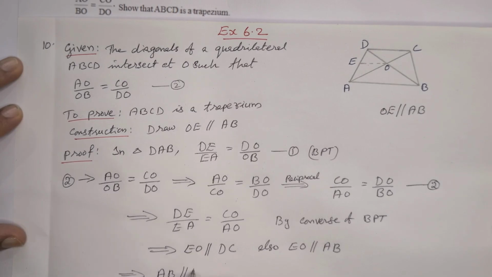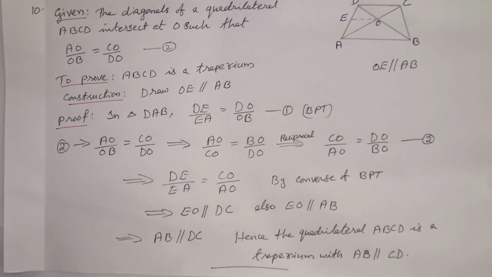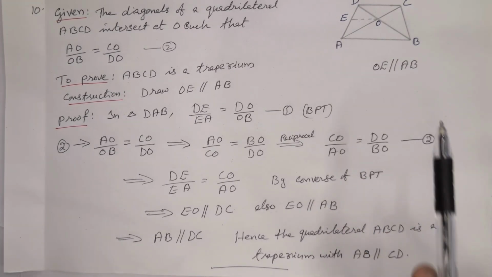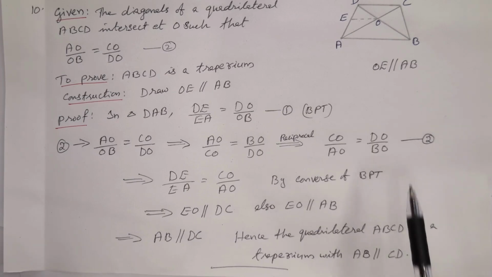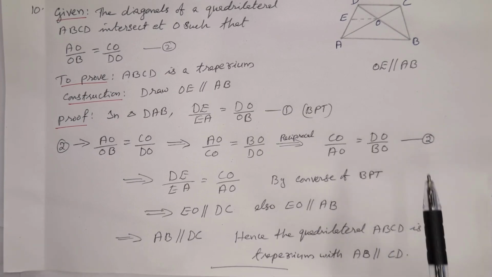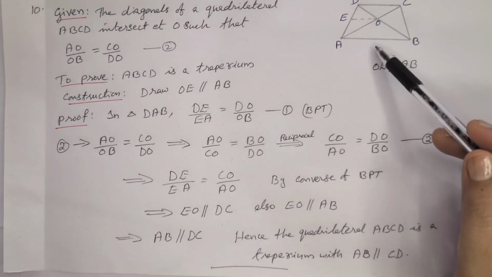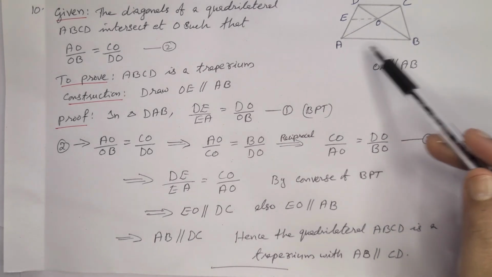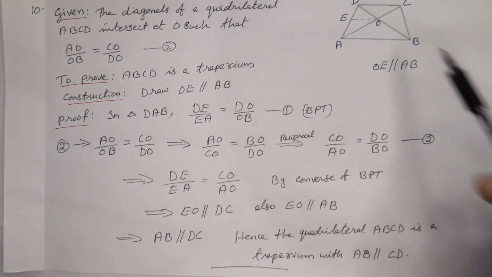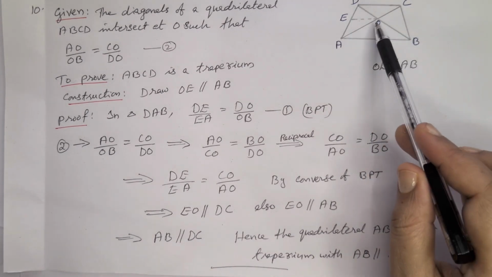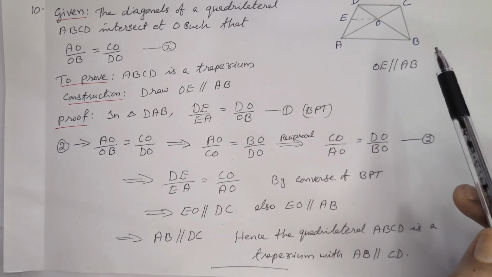That means the quadrilateral ABCD is a trapezium with AB parallel to CD, one pair of parallel lines. So first we started with ABCD as a quadrilateral, and this construction such that OE is parallel to AB.